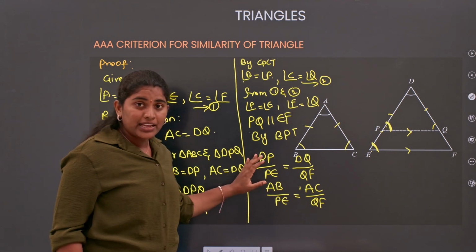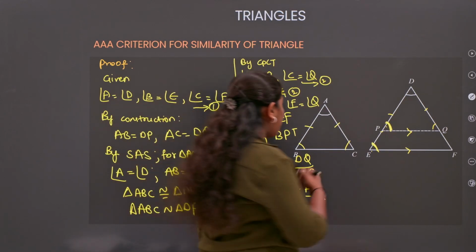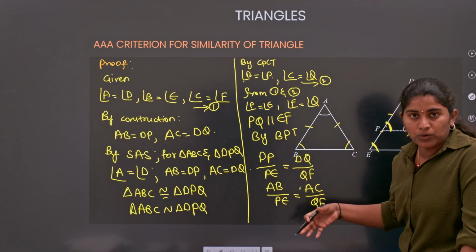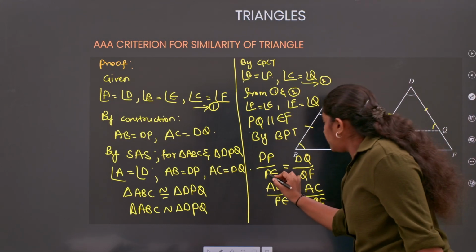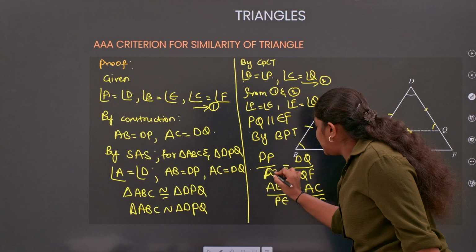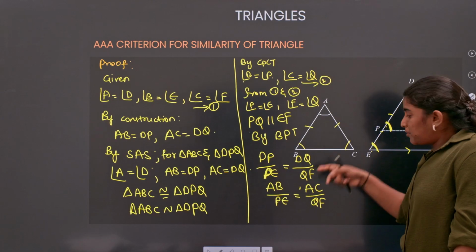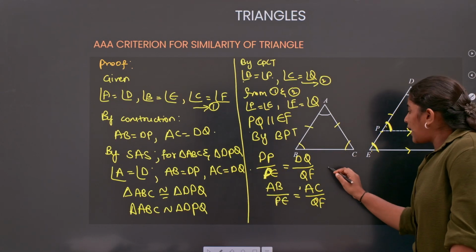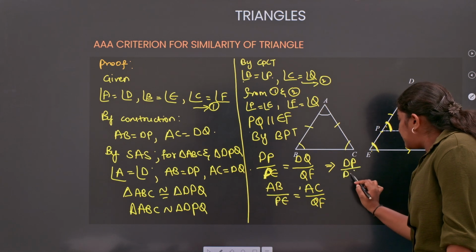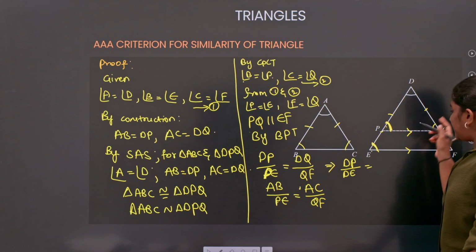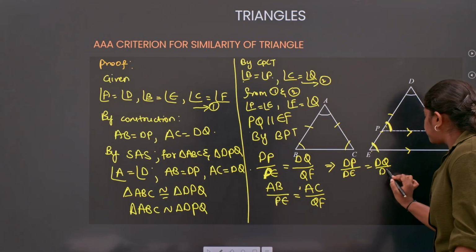These are parts, right? Here I took the ratio between part and part, but instead of this, if I take the part to the complete whole, it will become DP by DE. Instead of the part by part ratio, I will change this condition to DP, the part, by the complete side DE, which equals DQ, the part, by the complete side DF.